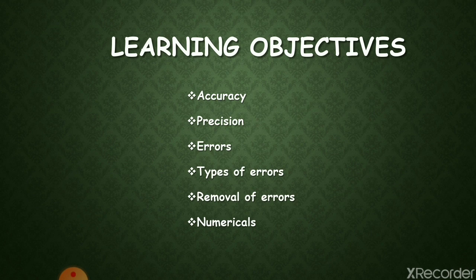Today's learning objectives are accuracy and precision, the basic difference between accuracy and precision with the help of examples, what are errors in measurement, what are the different kinds of errors, how they are generated and how they can be removed, and discussion of numericals on the basis of errors.